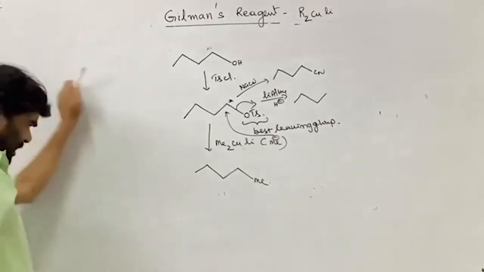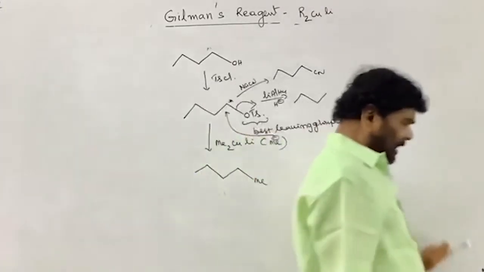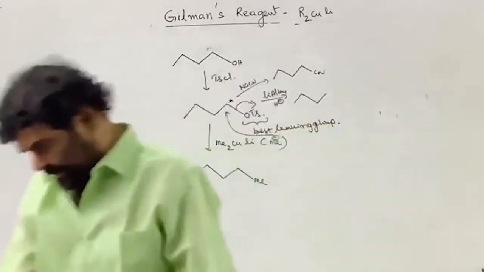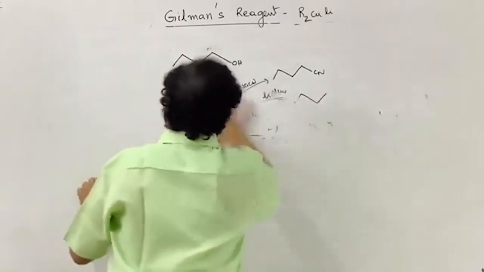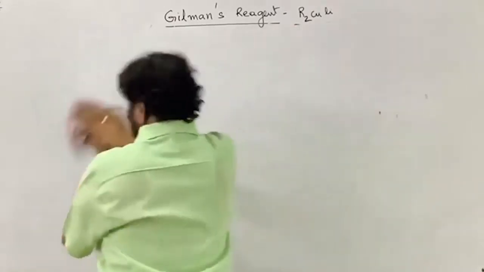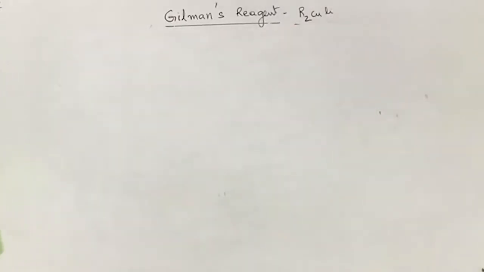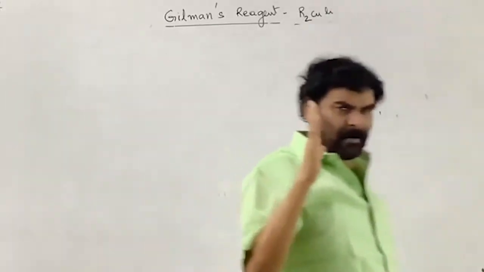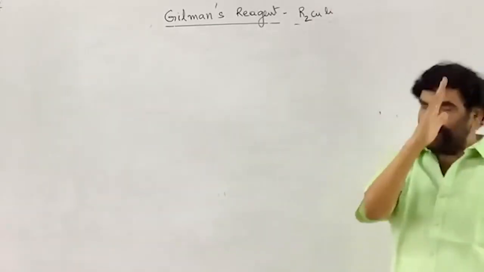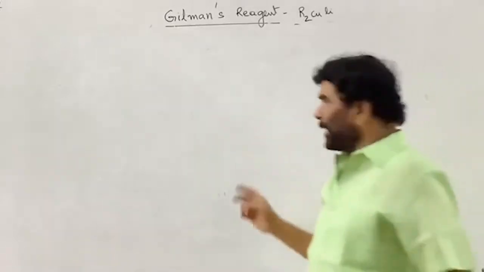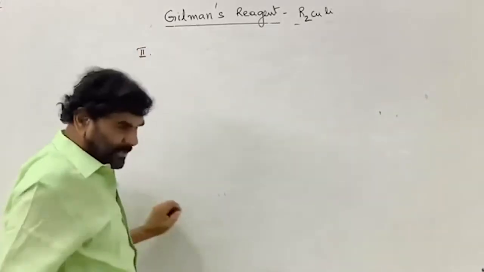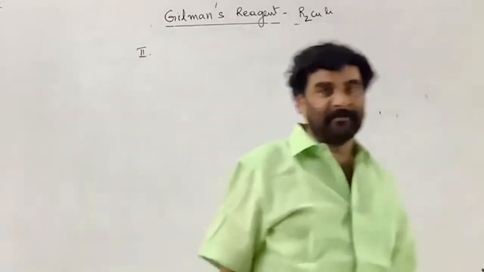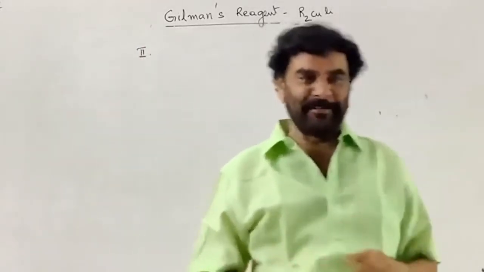And now if I come to the other case, this is the second application of the Gilman's reagent. That is the most important reaction of the Gilman's reagent. The second application is the Michael addition that we discussed already.